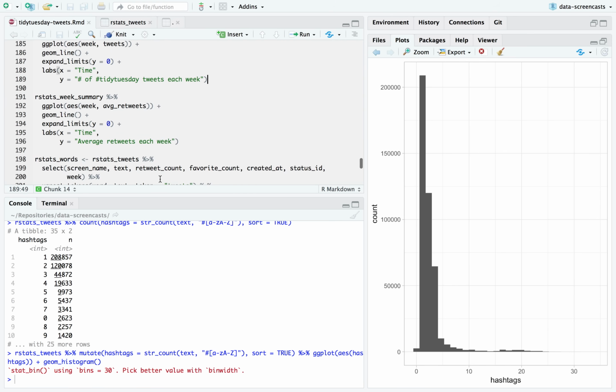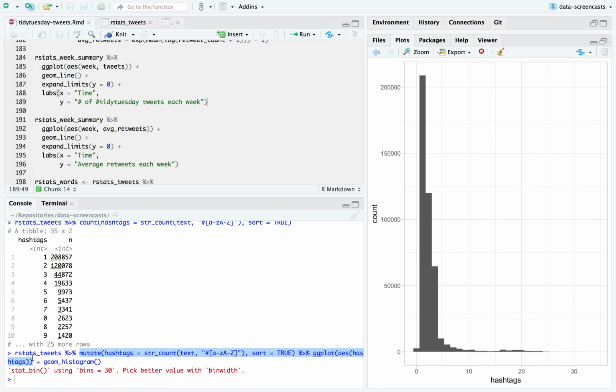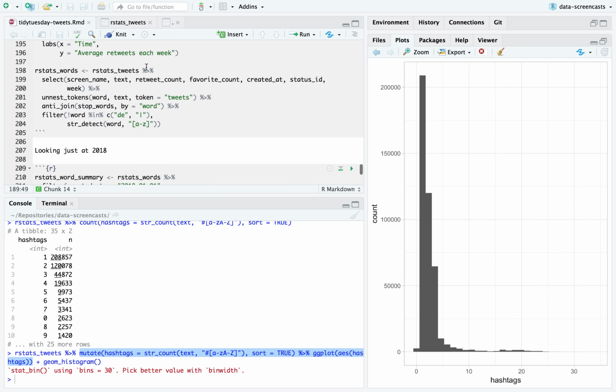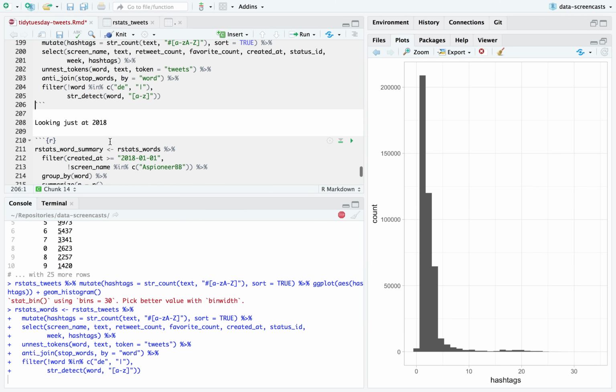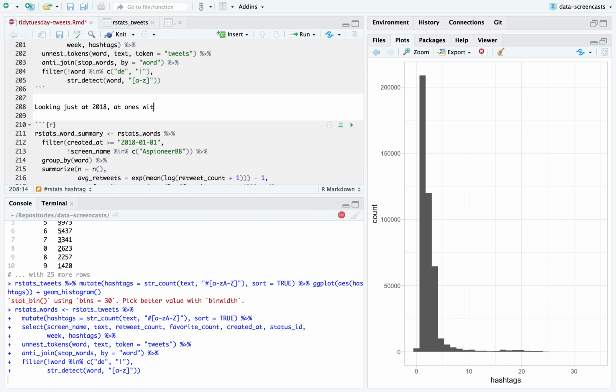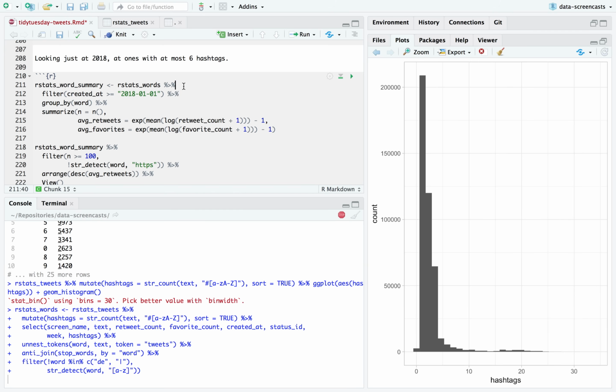So I'm going to add our hashtags up here. And heck, I'll keep it here, that way I can filter later. Ones with, I'll say, at most 6 hashtags. That really gets at a lot of the problem, I think. Again, with just 6 hashtags, what does it really mean that you have rstats in there? And I'm going to try removing our screen name.